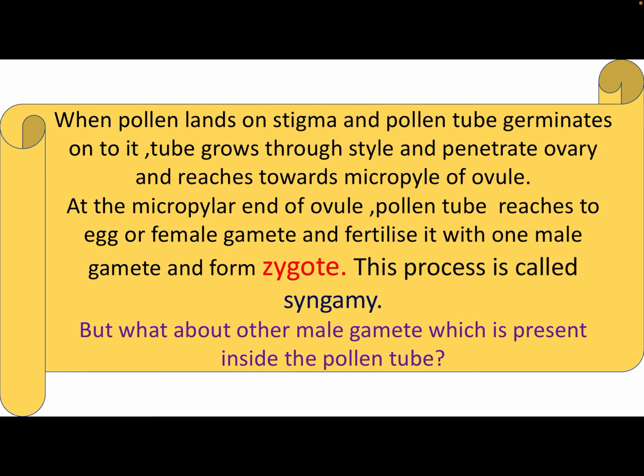This fusion is called syngamy, and it forms the zygote, because here the male and female gametes are fusing. But what about the other male gamete? You should understand there are two male gametes inside the pollen tube. One male gamete is going to fertilize the female gamete. But what is the function of the other male gamete? What will it do? Let's see.